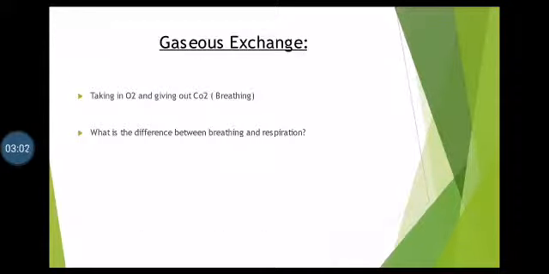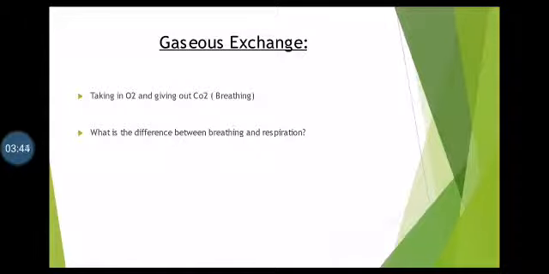Next is the gaseous exchange. What is the link between cellular respiration and gaseous exchange? In cellular respiration, oxygen is required and carbon dioxide is produced. So both of these gases are important for living organisms, both plants and animals. Animals take in oxygen and give out carbon dioxide by the process of breathing, whereas plants absorb carbon dioxide and give out oxygen.